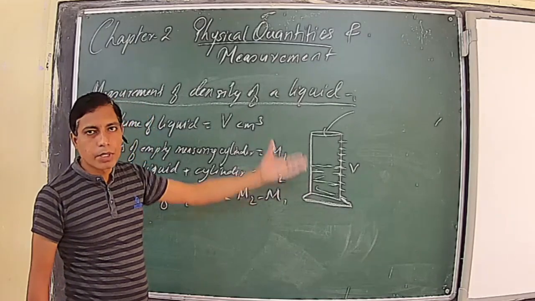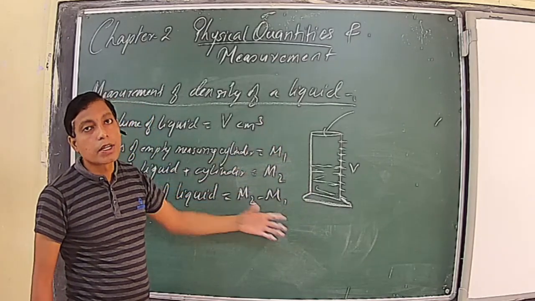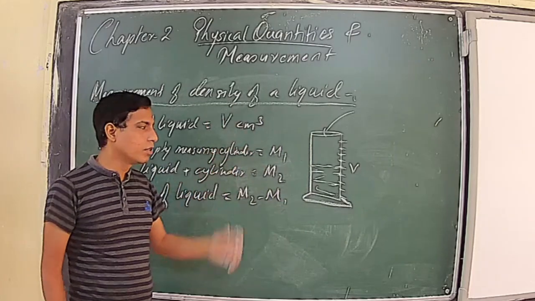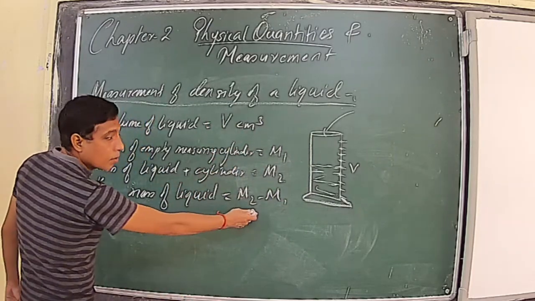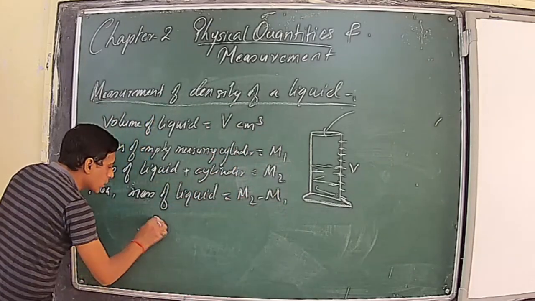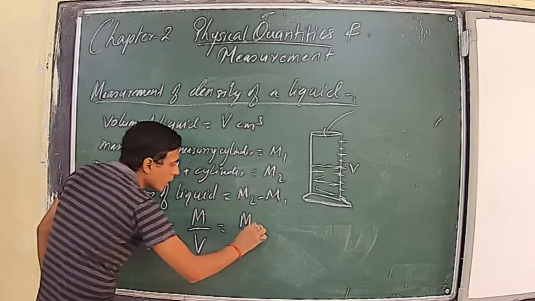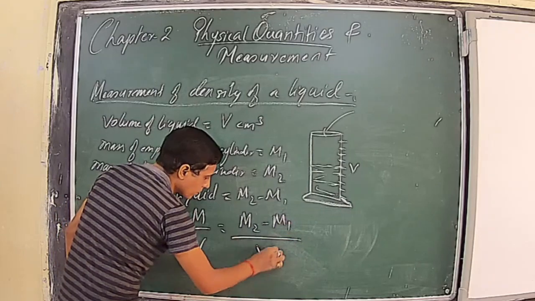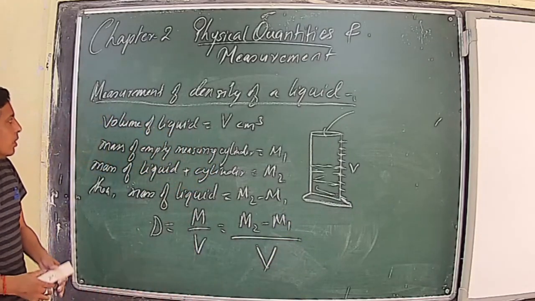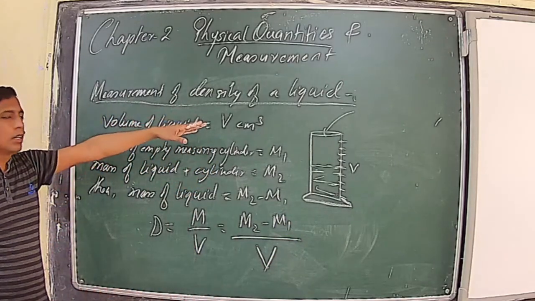Now this is how we will measure the mass of a liquid. We can't measure it directly like we have done in the case of a solid. Once you get the mass of a liquid, you can easily use the formula density is equal to mass upon volume. So this is equal to M2 minus M1 upon V. This is the measurement of density of a liquid.